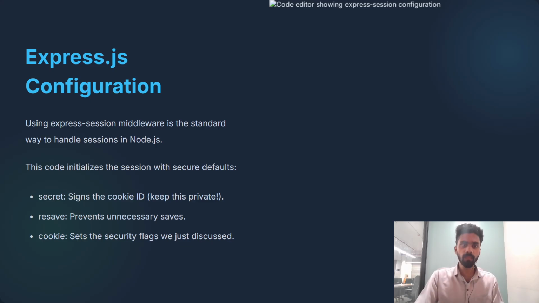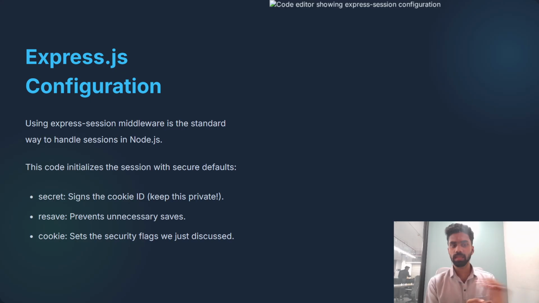We can use three options in it: secret, resave and cookie. Secret keeps the session cookie ID private. Resave prevents unnecessary saves, since a lot of things would otherwise be saved in the system.